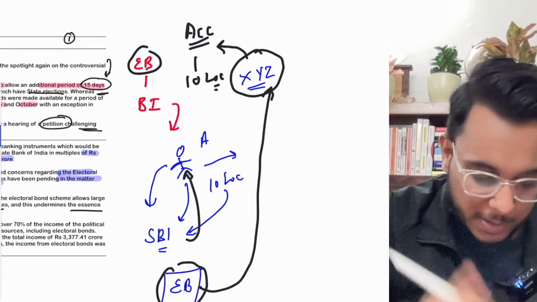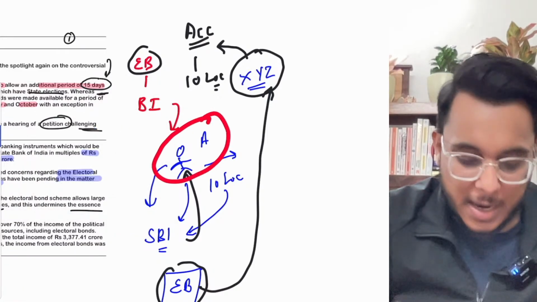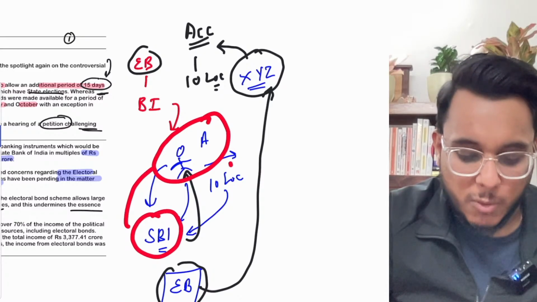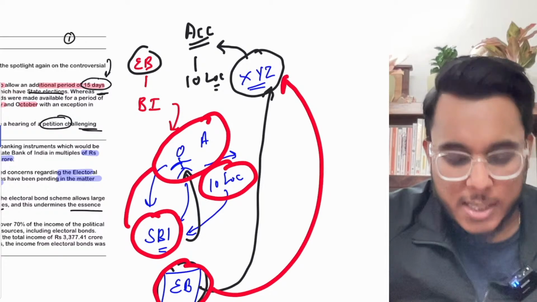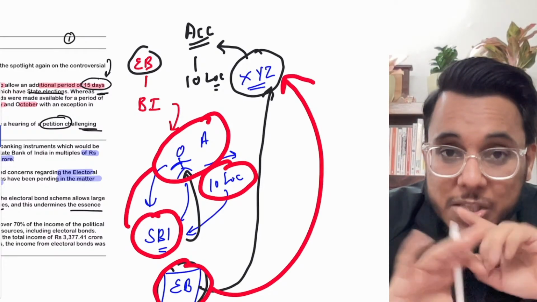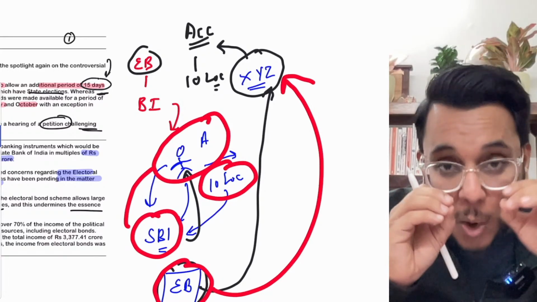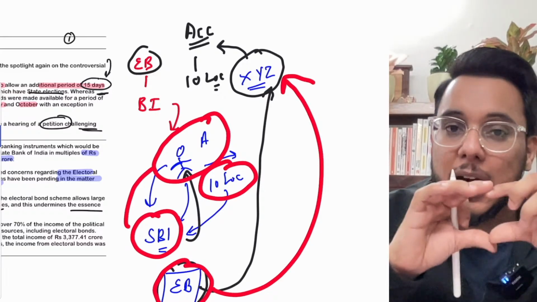Coming back again to our example. Mr. A bought an electoral bond from the SBI bank worth 10 lakh rupees. Now this electoral bond will be given to the XYZ political party. On this electoral bond, the name of Mr. A will not be written. So all these bonds are anonymous. It is just like a bearer note.